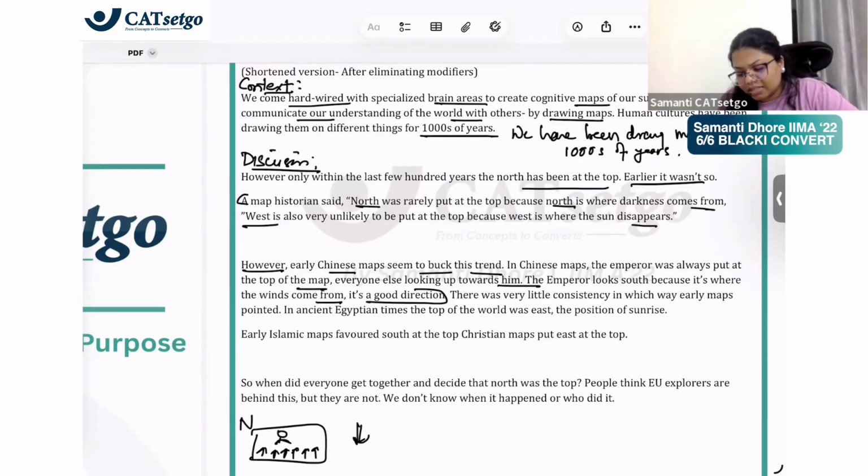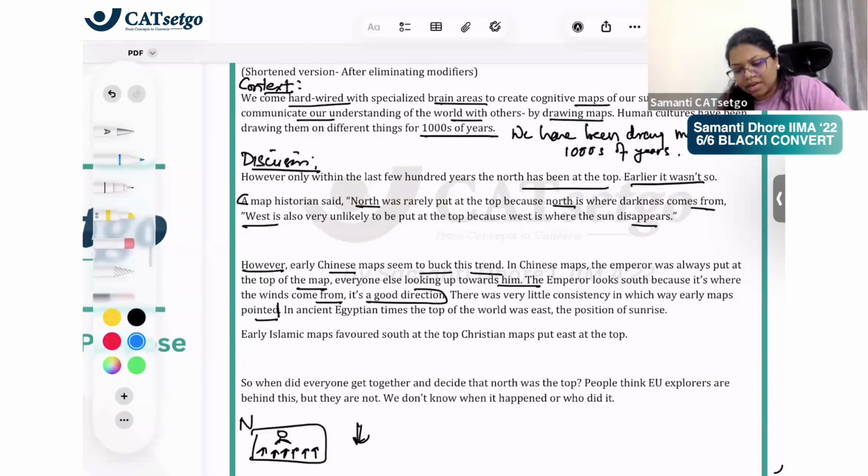There was very little consistency in which way early maps pointed. Consistency नहीं थी, but there was very little consistency. ये ना ऐसे type के terms बहुत use होते हैं, these kind of terms. There was very little consistency, मतलब there was no consistency.